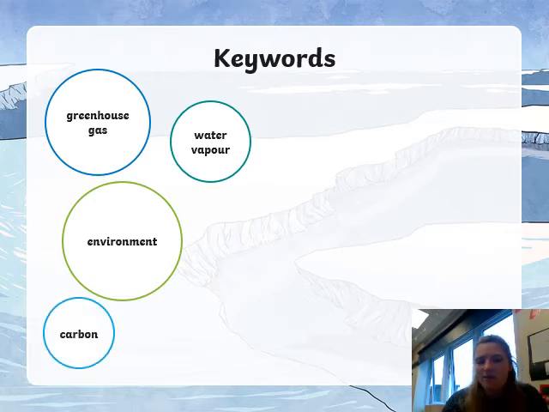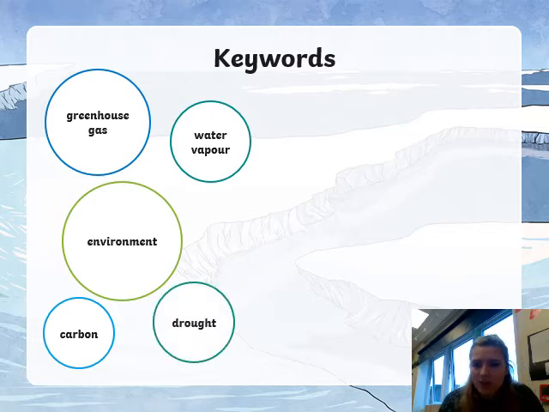Carbon. Okay, carbon, we can think of things like carbon dioxide, carbon monoxide. They can obviously link to the gases that are being released into the atmosphere, as well as carbon being in other chemicals and other gases as well. Okay, a drought, what do I mean by a drought? Okay, a drought is where there's no rain, and because it's so hot, it means that everything is drying up.